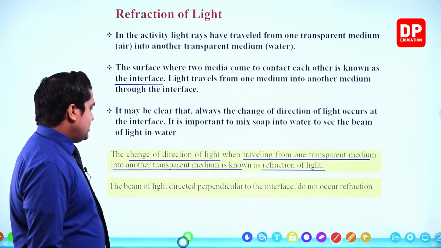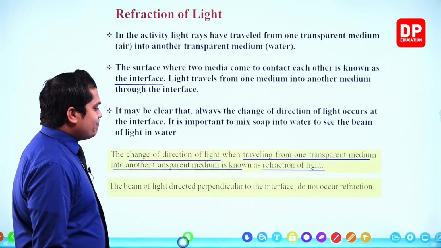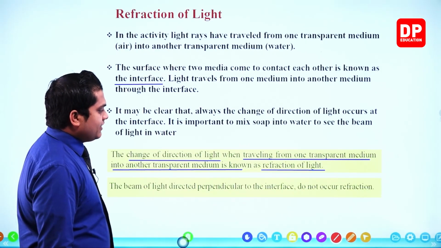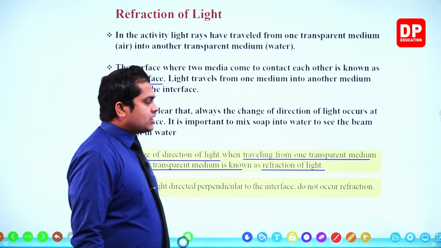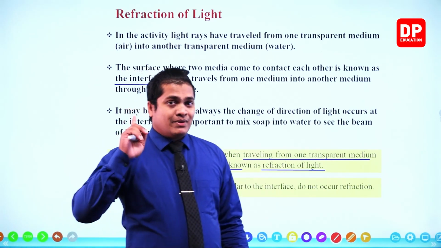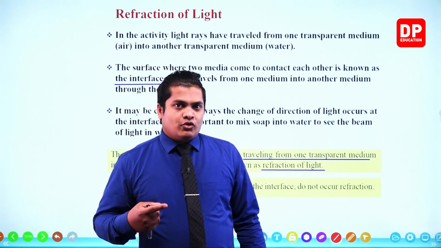Then the other thing: a beam of light directed perpendicular to the interface does not undergo refraction. In the previous activity, we could observe that.